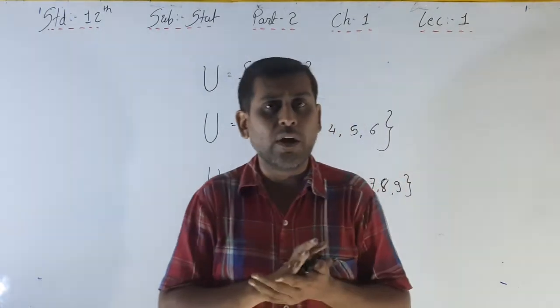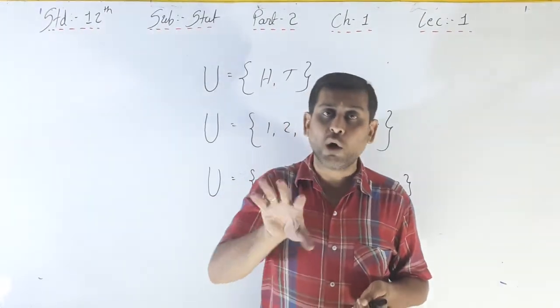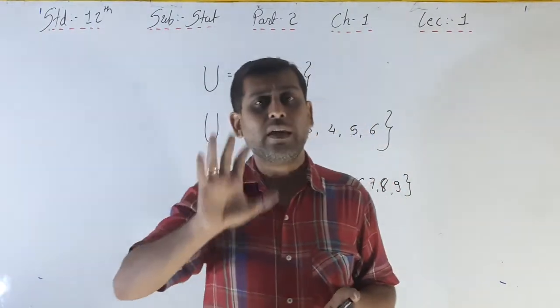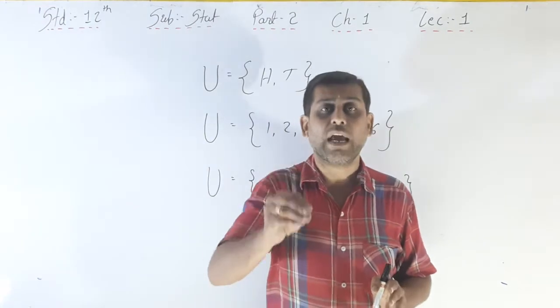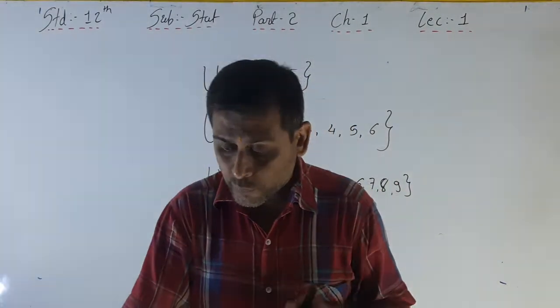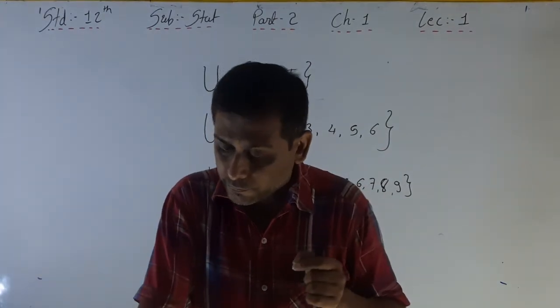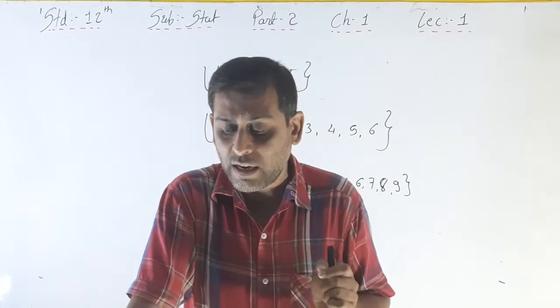Minimum 0. If the bulb is defective, then the life of the bulb is 0 hours. Or if the bulb is good or normal, then the life of that particular bulb is 10, 50, 100, 200 hours.